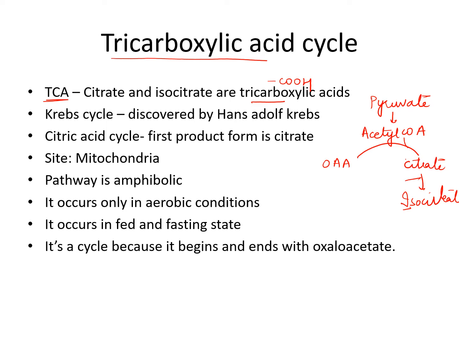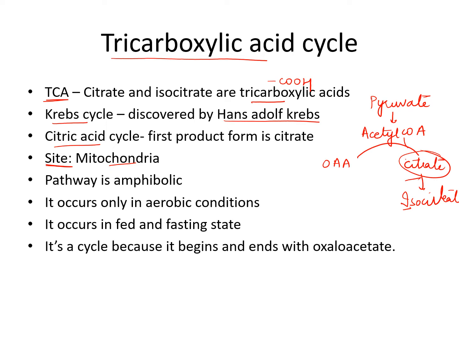Krebs cycle is called so because it was discovered by Hans Adolf Krebs. Citric acid cycle because the first product is citrate. So these are the names: TCA, Krebs cycle or citric acid cycle. Now the site of this cycle. This cycle occurs in mitochondria or the mitochondrial matrix.